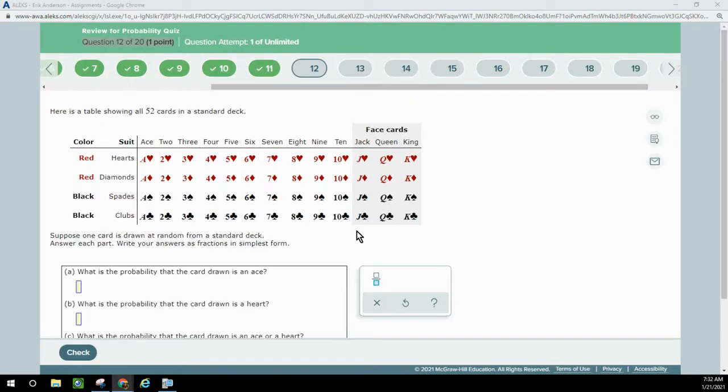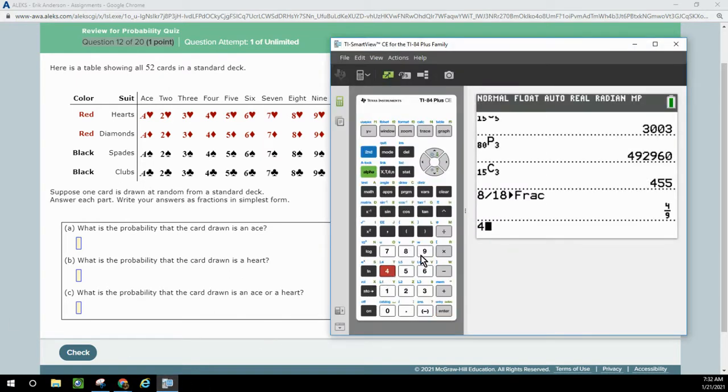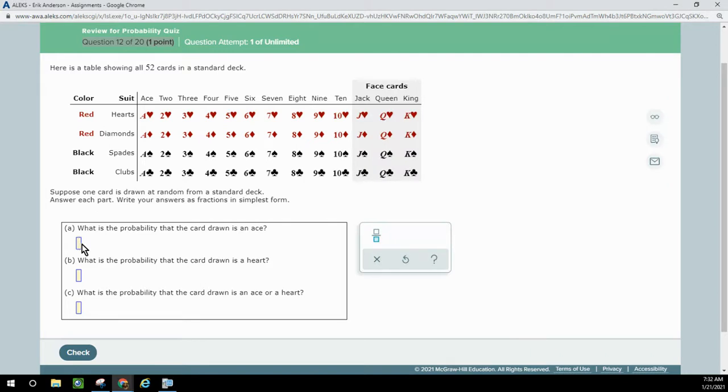Question 12, there's a table showing all 52 cards. What's the probability of drawing an ace? Well, there are 4 aces out of 52. So 4 divided by 52, they want a fraction. Let's reduce. And so that's 1 in 13.